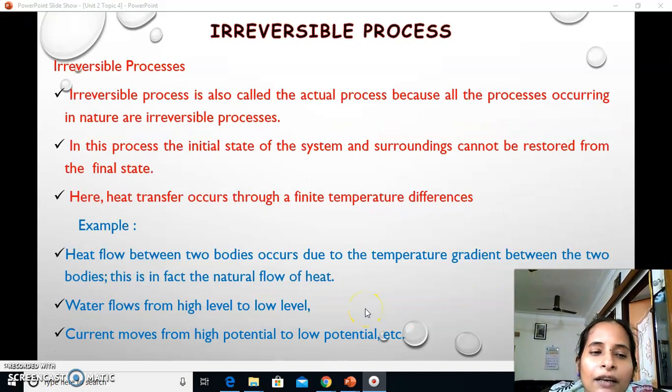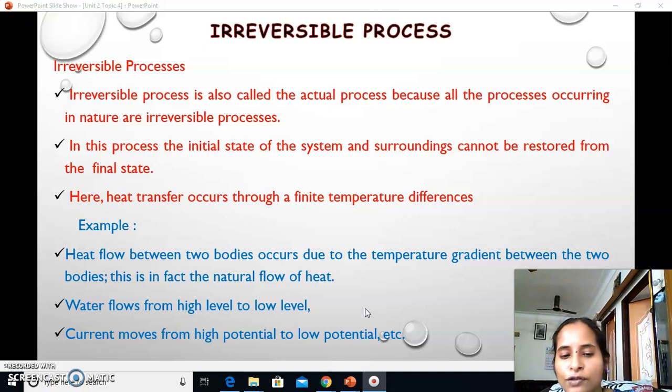Regarding the irreversible process, if there is no reversibility, if the process cannot follow the reverse path and cannot return to the initial position, then it is called an irreversible process. The initial state of the system and the surroundings cannot be restored at any cost, and heat transfer occurs through a finite temperature difference. Examples are the heat flow between two bodies due to a temperature gradient, and in fact the natural flow of heat radiation; everything comes under this irreversible process.